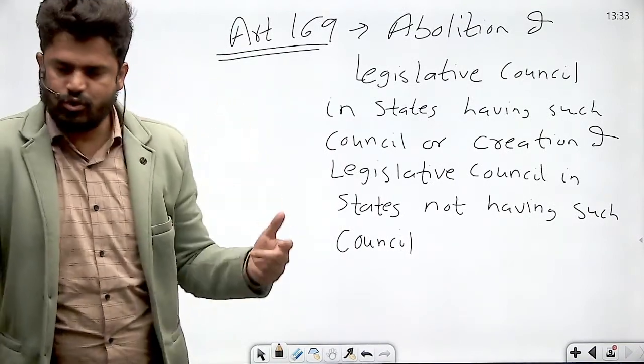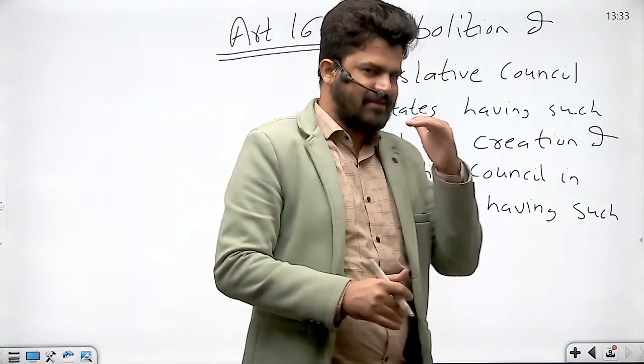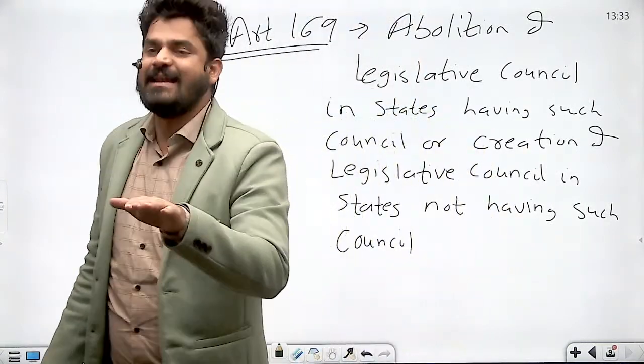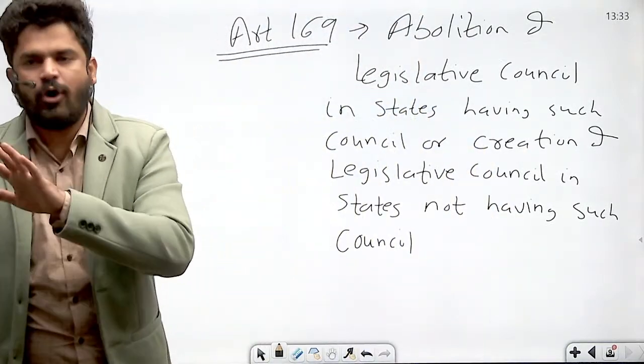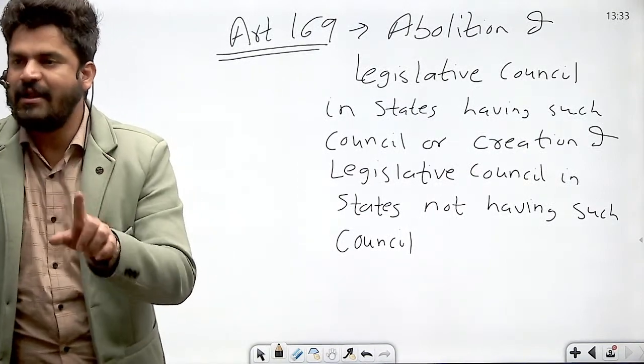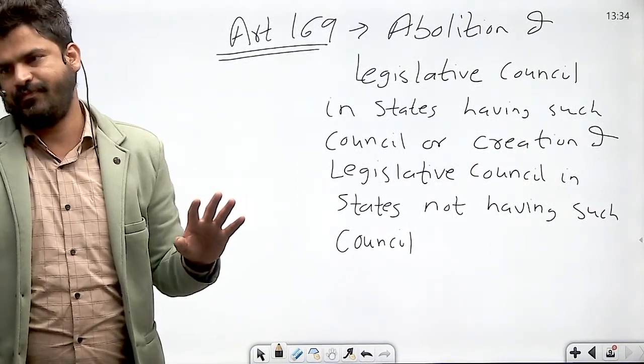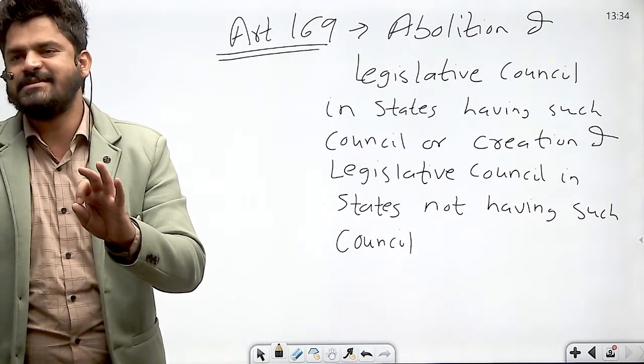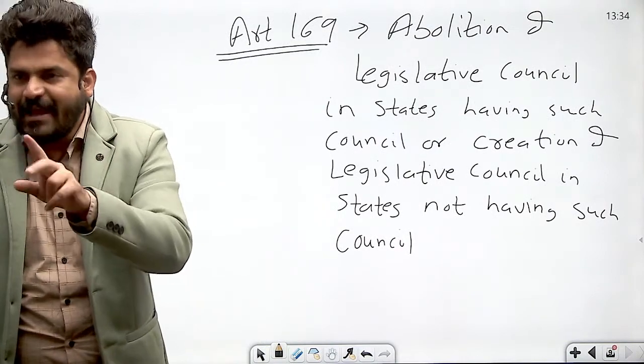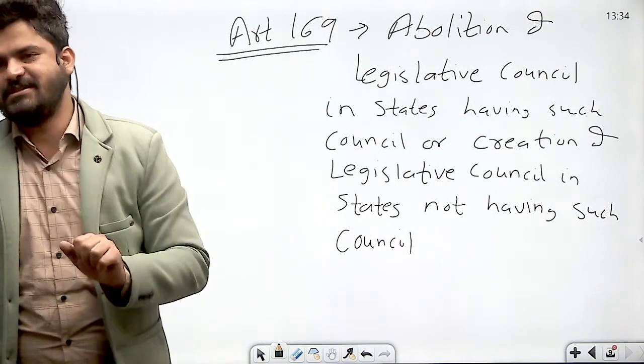But at the state level, the Constitution does not provide for bicameral legislature in all states. Constitution only provides bicameral legislature in 6 states.